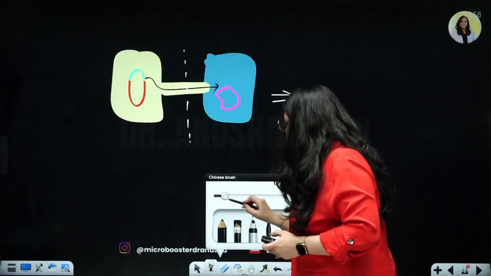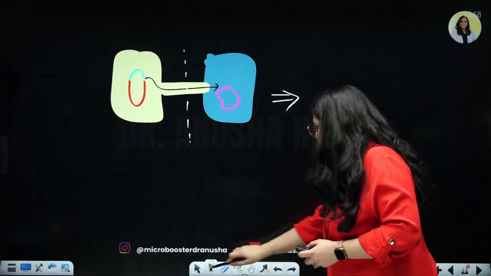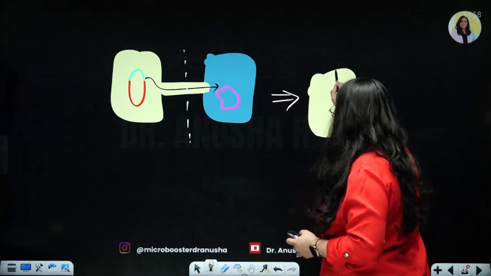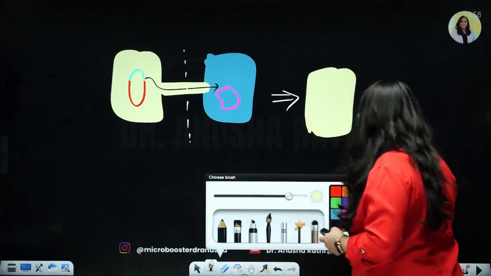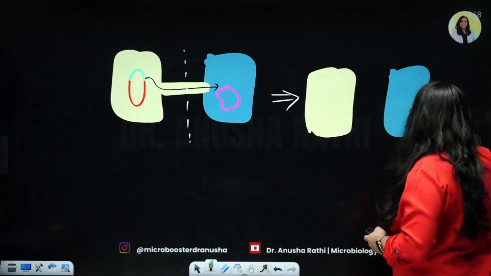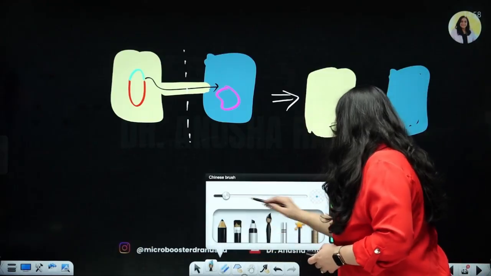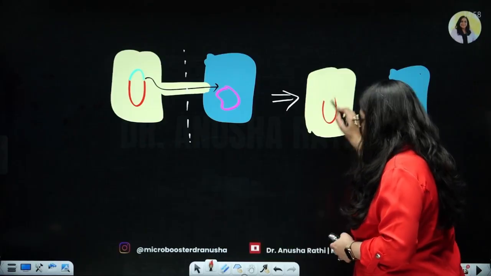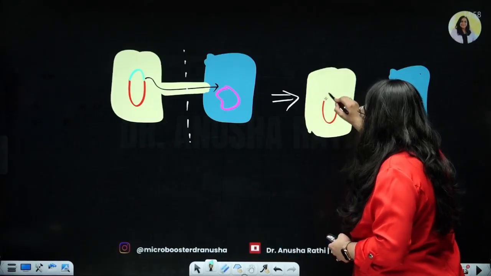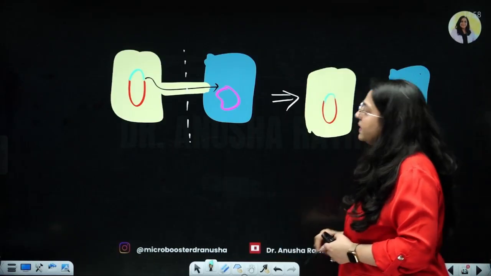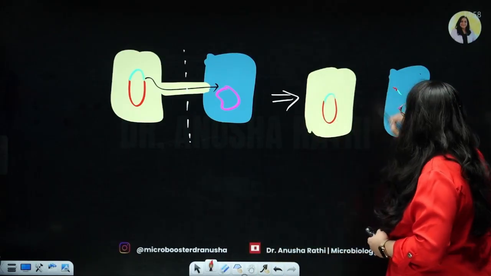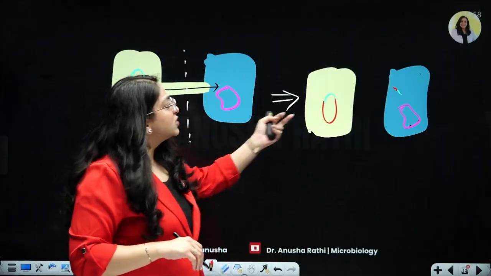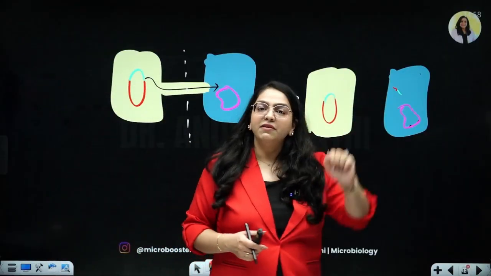Ultimately, what happens? The HFR remains as it is, and the new bacterial cell remains as it is. Nothing gets transferred to anybody at the end of the day. Nothing gets transferred to anybody. A little bit of the plasmid could come in, but that is so small in amount that it is not enough to transmit the entire thing. So after some time, it will just disintegrate and vanish off.